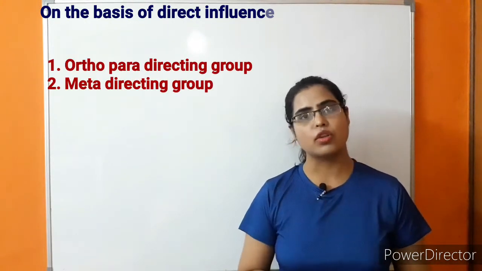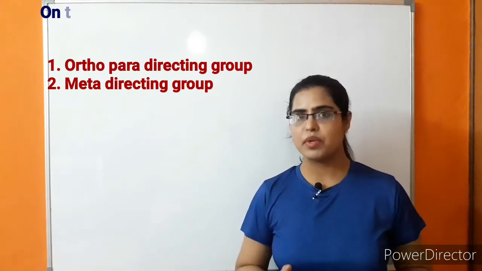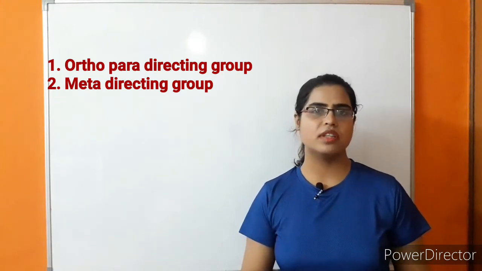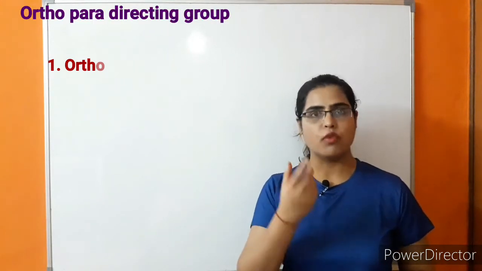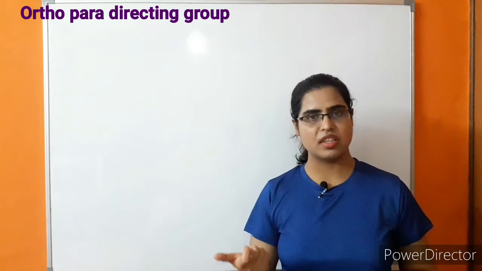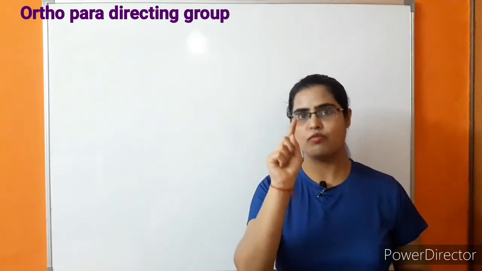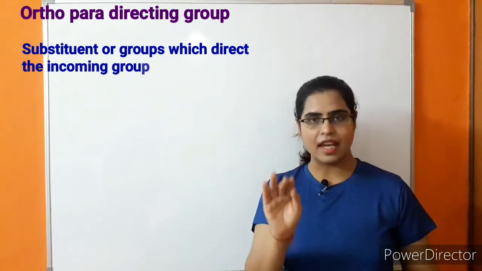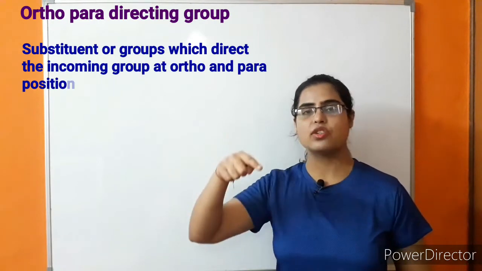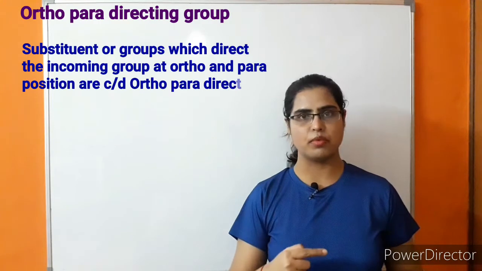So first is Ortho-Para directing group. As you can understand from the terms ortho and para position, you know what ortho and para position are in the benzene ring. The first group attached to the benzene ring will direct the next group to attach on ortho and para position.